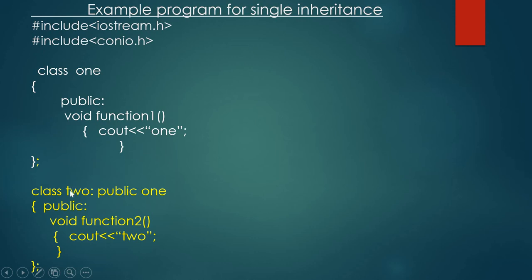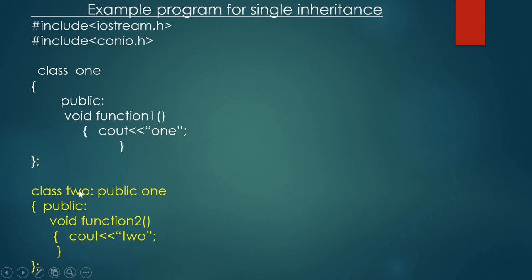And here we are using single inheritance. Single inheritance means one class is deriving from a single base class. Here base class is 1 and derived class is 2. The syntax of inheritance is class, derived class name, then colon, then visibility mode and base class name.